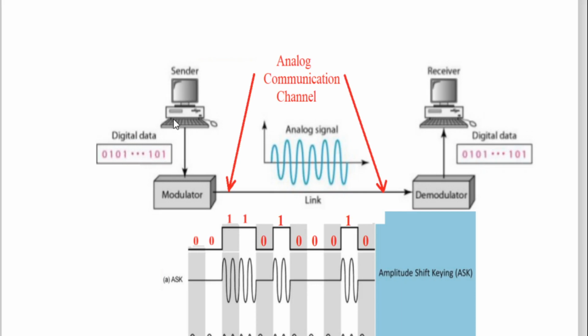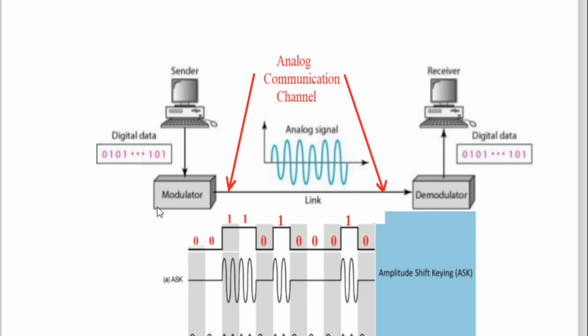Now, this output data of the computer, we want to pass on this line. See here, this is a link or line, and this link or line is called analog communication channel. We have marked the red arrow here. But now the problem is what? This analog communication channel cannot carry the digital data.